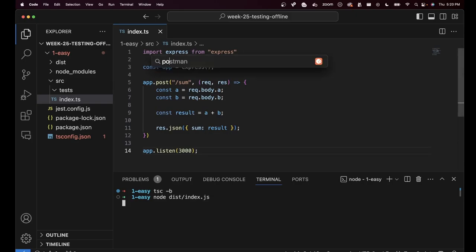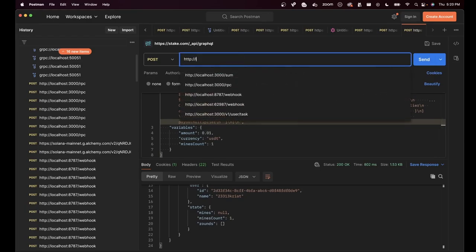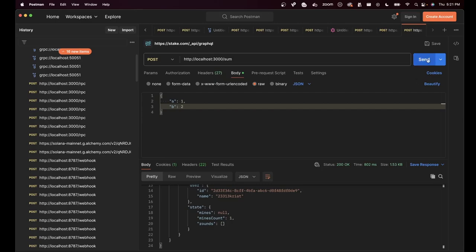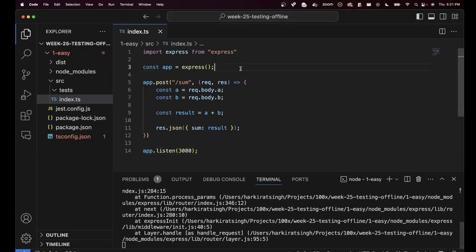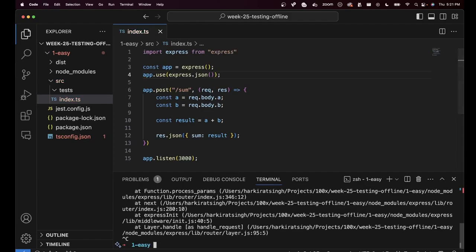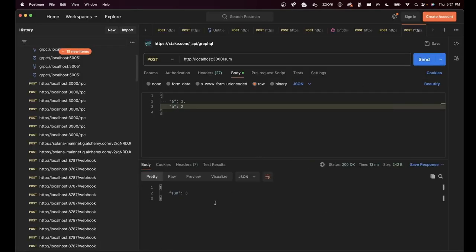You will notice now if I go to localhost:3000/sum with 2 arguments, a which is 1 and b which is 2, it returns me nothing because I have not used the app.use express.json middleware. If I try one more time, you will notice I get back sum as 3. This means our server is working as expected.